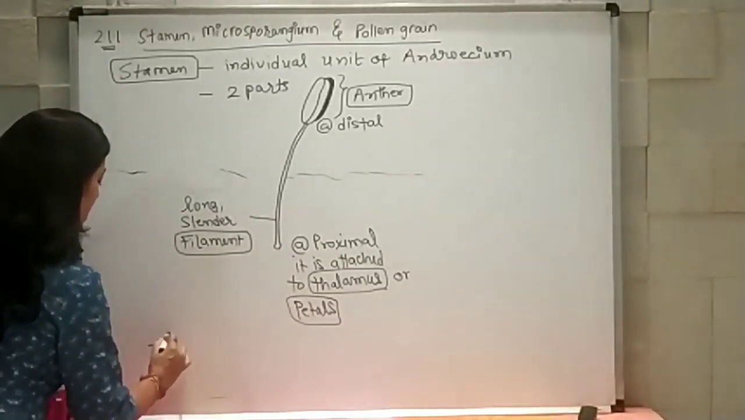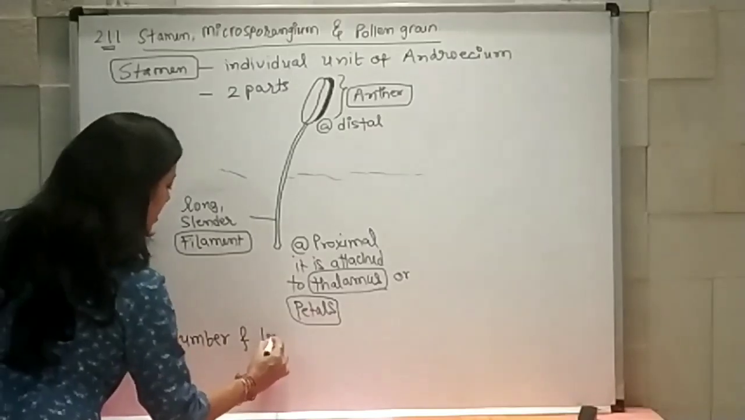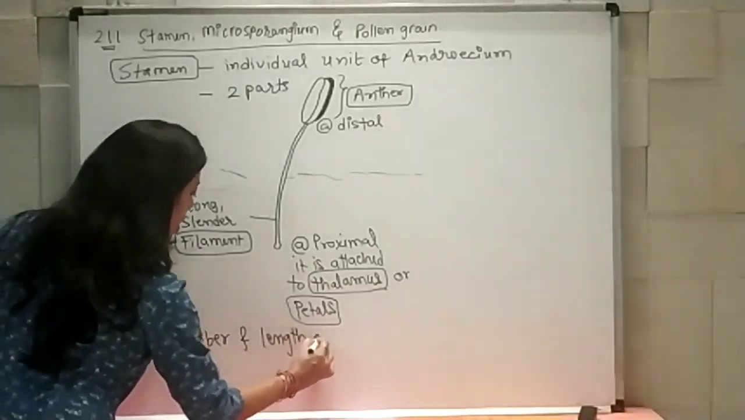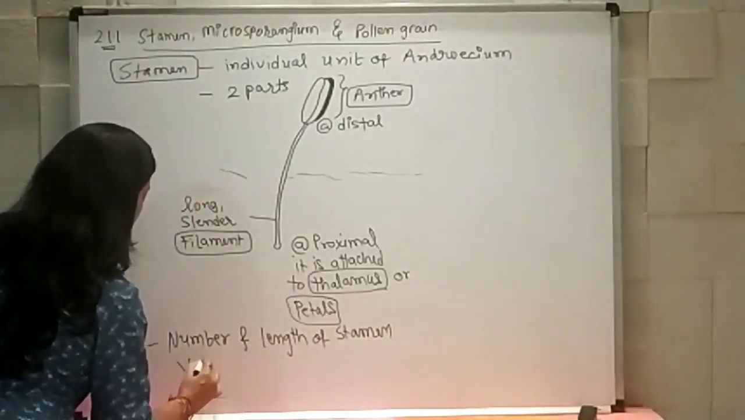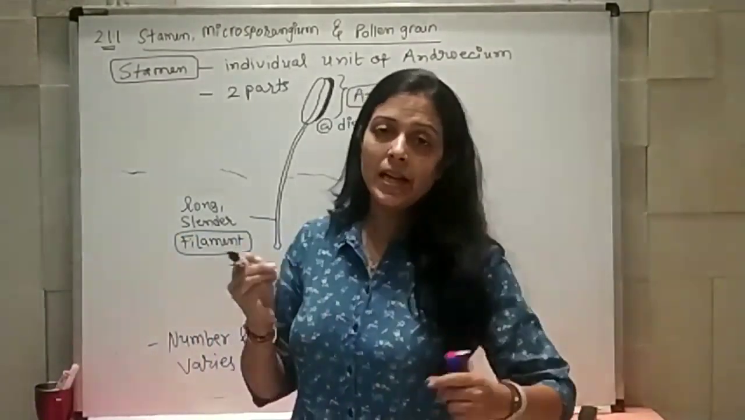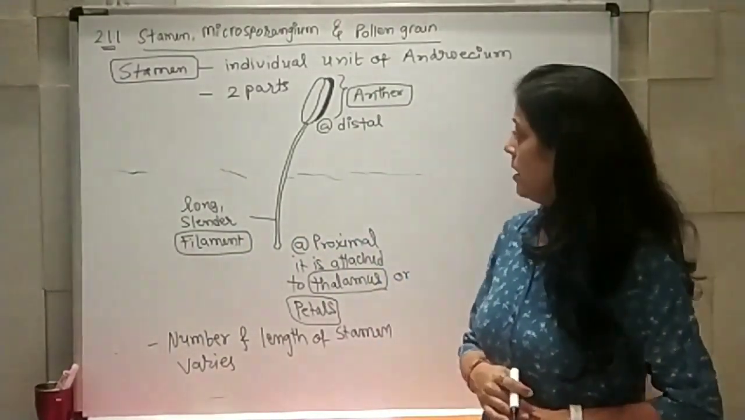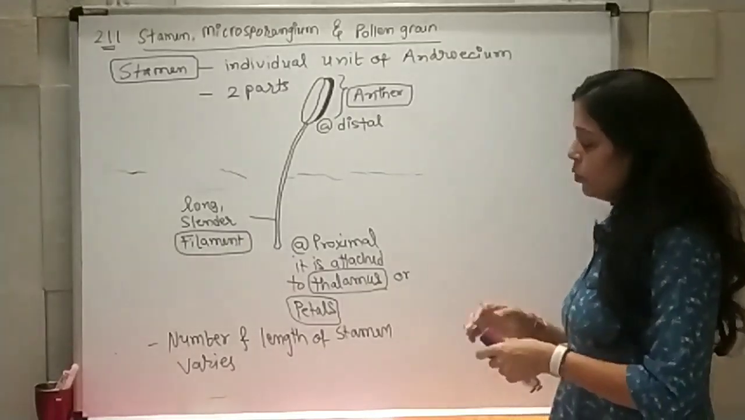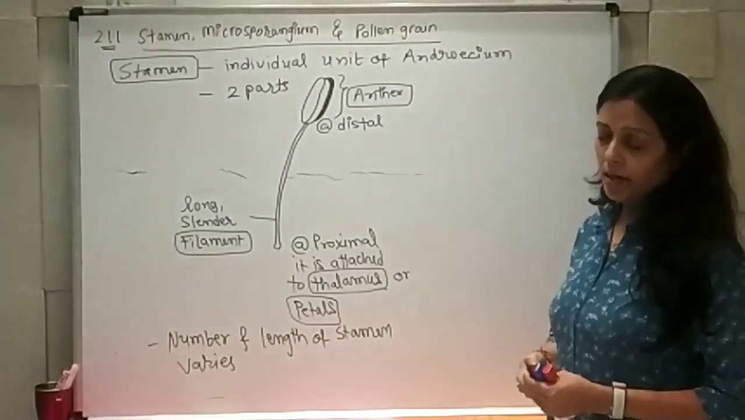The number and length of stamen varies in different flowers. In different flowers, it can have different lengths and the number also varies. So now we are going to start with the next structure, that is anther.